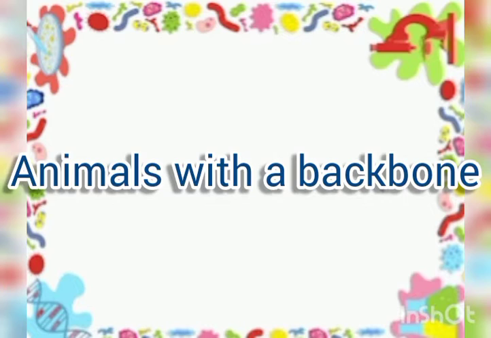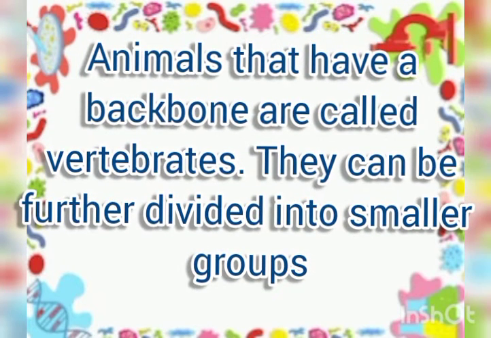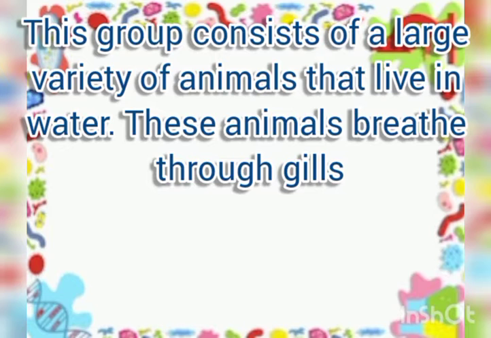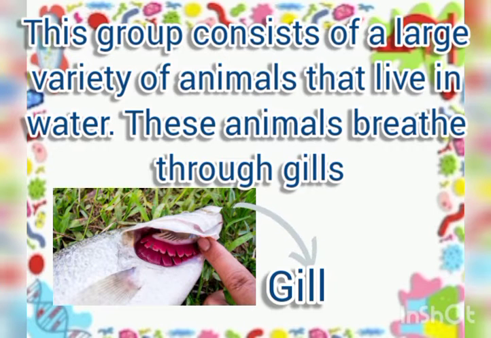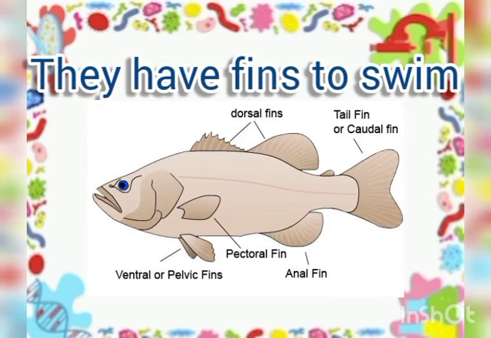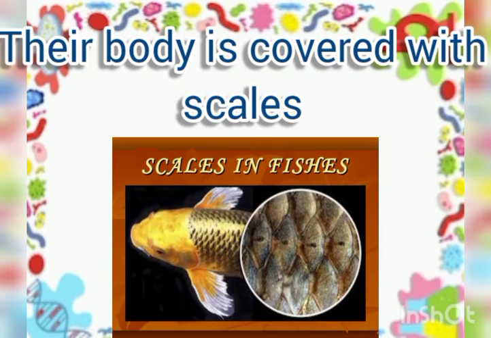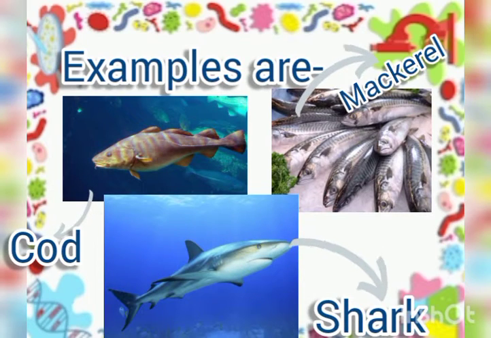Animals with a backbone. Animals that have backbones are called vertebrates. They can be further divided into smaller groups. Fish. This group consists of a large variety of animals that live in water. These animals breathe through gills. They have fins to swim. Their body is covered with scales. Examples are cod, mackerel, and shark.